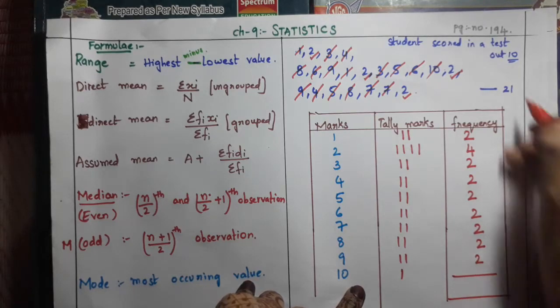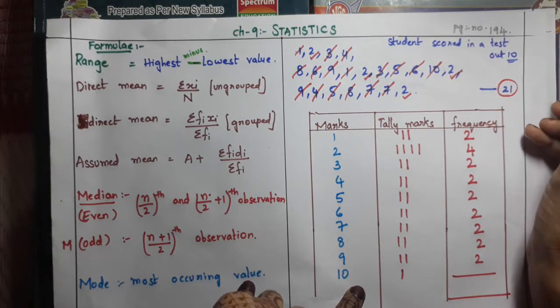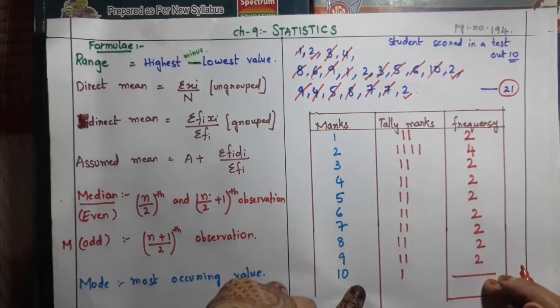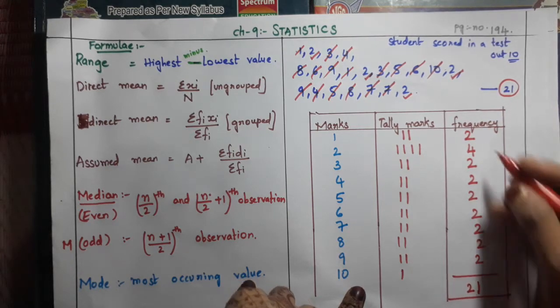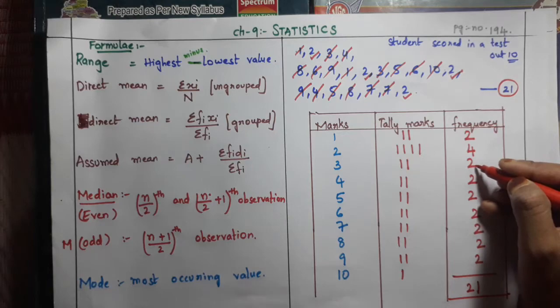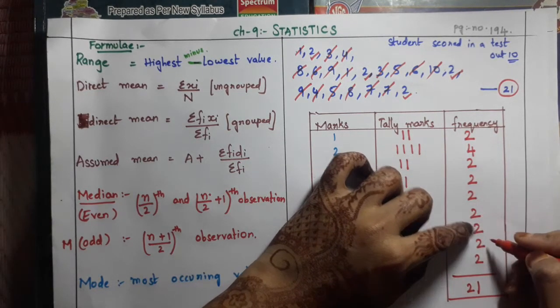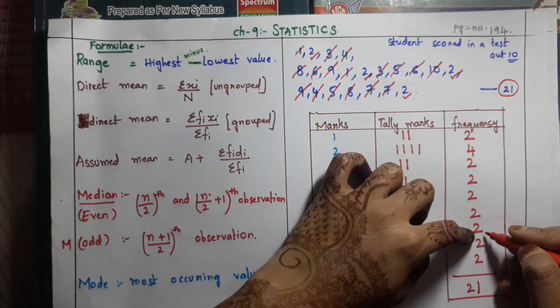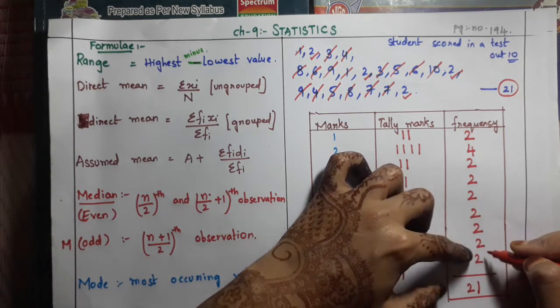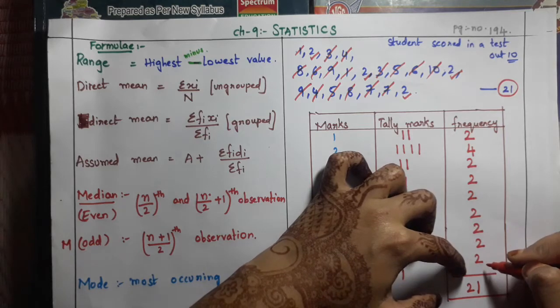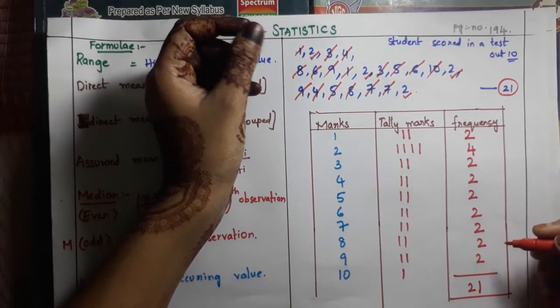Now if we count, how many students are there overall? 21. Now when we add this, we should get 21. Now 2 plus 4 is 6, 6 plus 2 is 8, 8 plus 2 is 10, 10 plus 2 is 12, 12 plus 2 is 14, 14 plus 2 is 16, 16 plus 2 is 18, 18 plus 2 is 20. We are getting only 20.